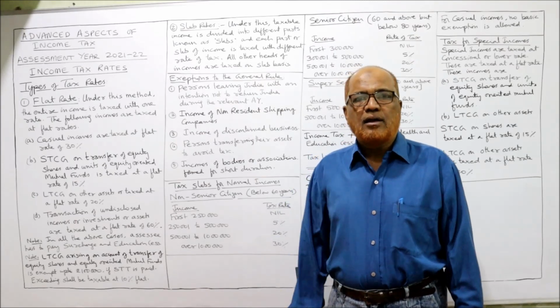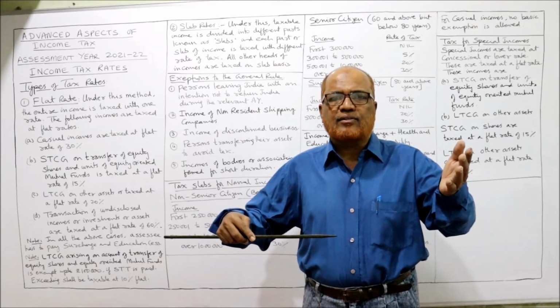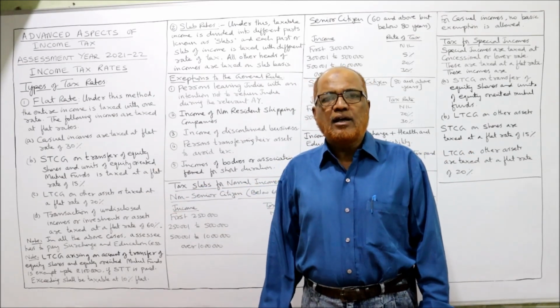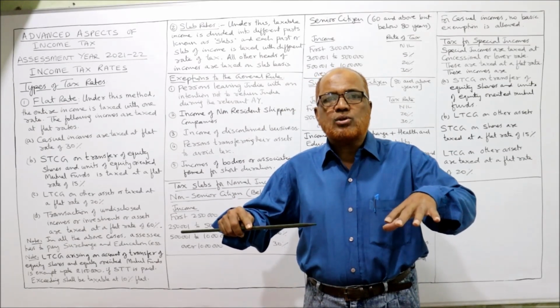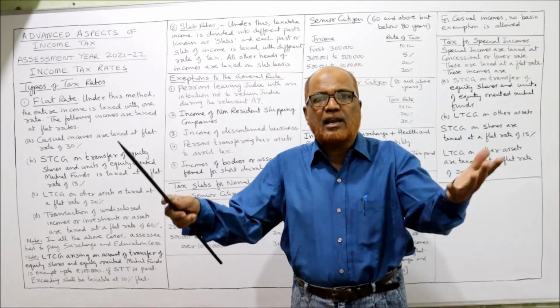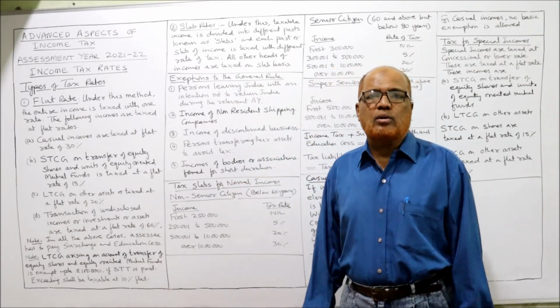The current year, whatever we are earning, we are not required to pay the tax on it. The assessment will be done in the next year. In the current year, we are paying the tax on the income which we have earned in the last year, the previous year. That is the general rule. But there are some exceptions to the general rule.